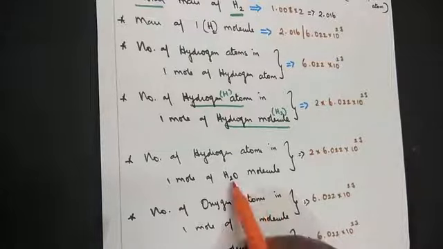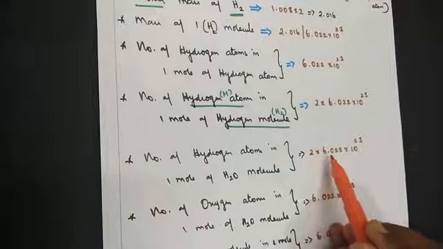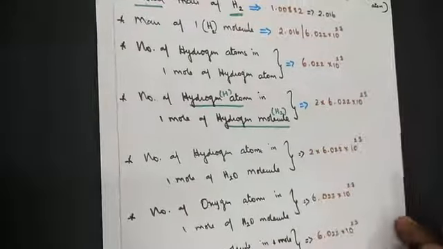Now one more. Number of hydrogen atoms in 1 mole of water molecules. Water molecule is made up of 2 atoms of hydrogen and 1 atom of oxygen. Since they are asking only in terms of hydrogen, multiply 2 with the Avogadro number, because in terms of mole the value is 6.022 into 10 to the power 23.